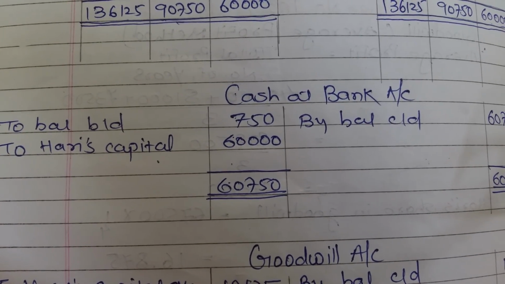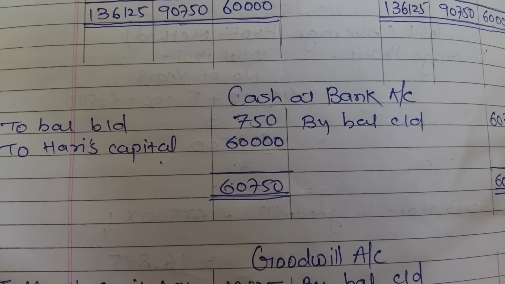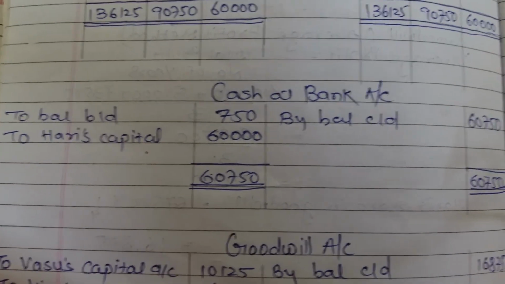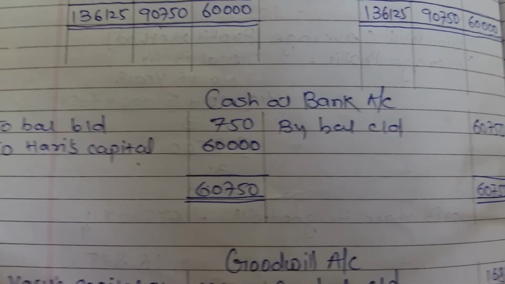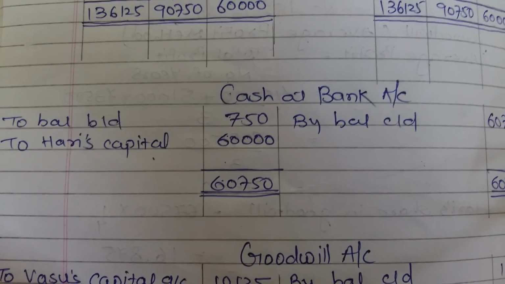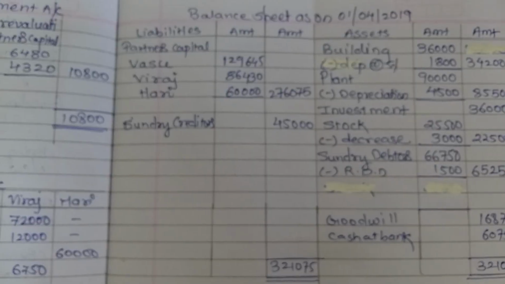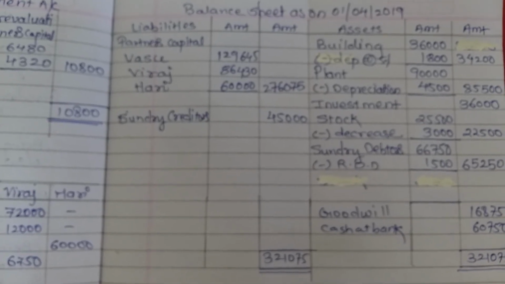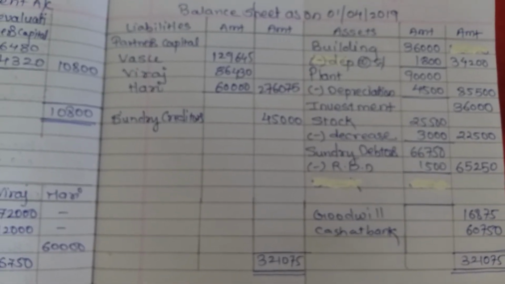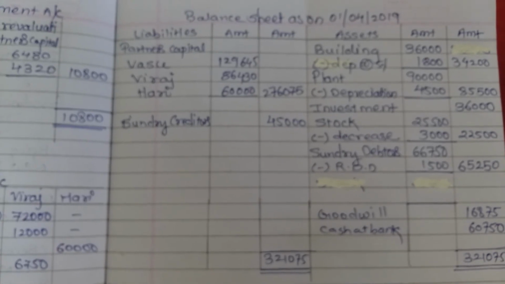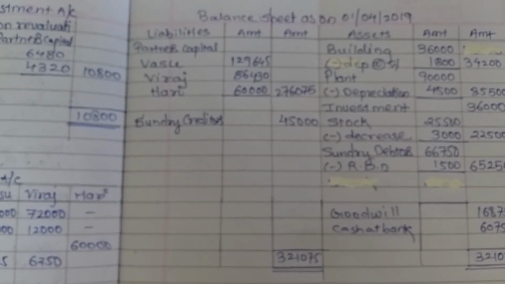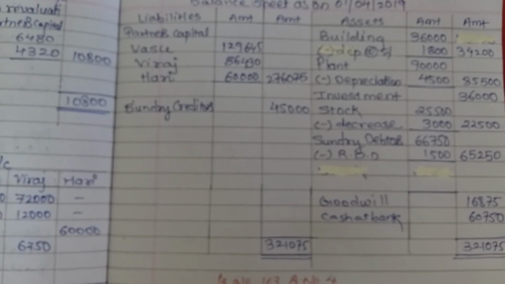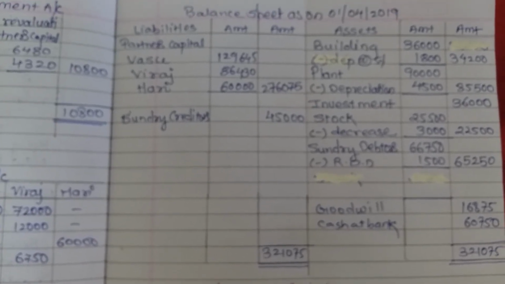See on the debit side opening balance plus Hari's capital is given, credit side no single entry, so the closing balance will be 60,750 and that we will transfer to the answer balance sheet asset side. So see in the answer balance sheet on the asset side, cash at bank 60,750 we have already recorded. Then make the total of the asset side and the total of the liability side, they will be equal. It means whatever effects we gave for the adjustments are correct.